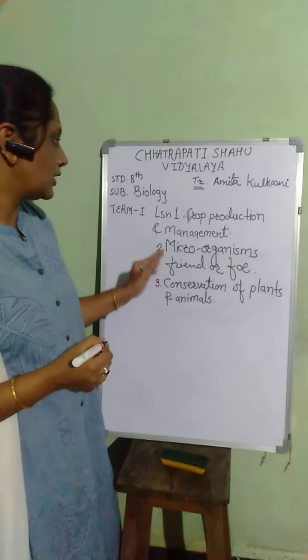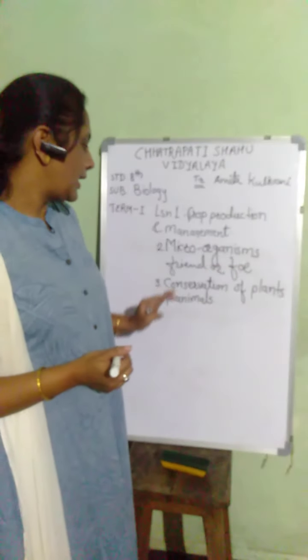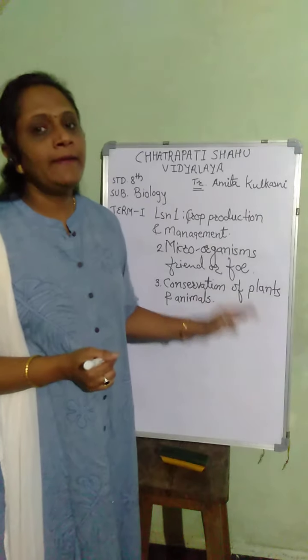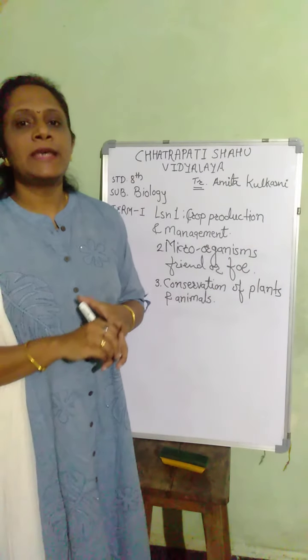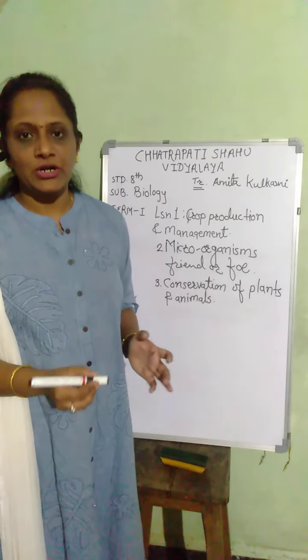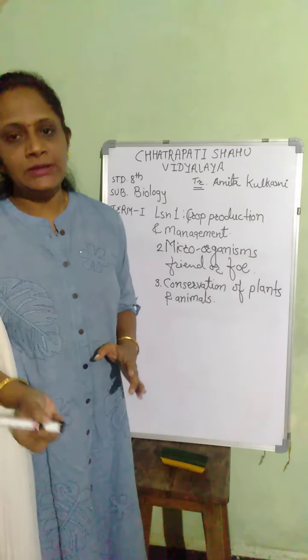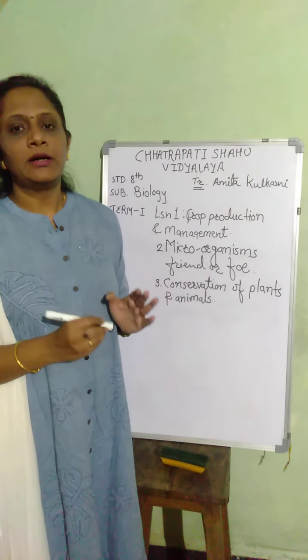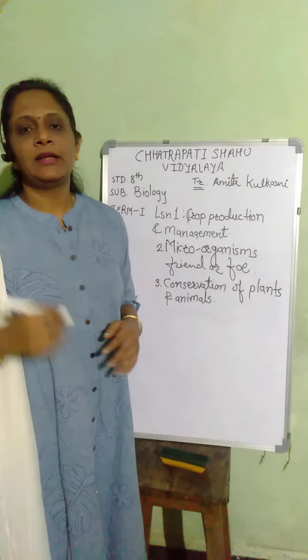Lesson 1 crop production and management, lesson 2 microorganisms friend or foe, and third conservation of plants and animals are there for your first term. For your second term you have lesson number 8 cell structure and function, lesson number 9 reproduction in animals, and lesson number 10 reaching the age of adolescence. These 3 lessons are there in your second term.